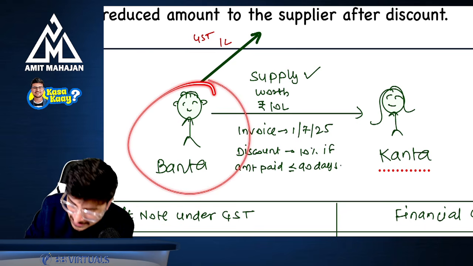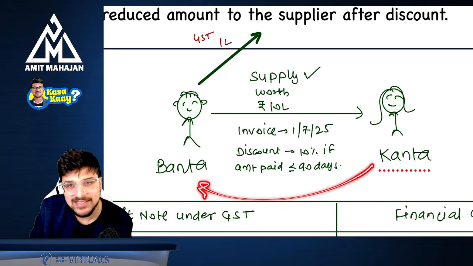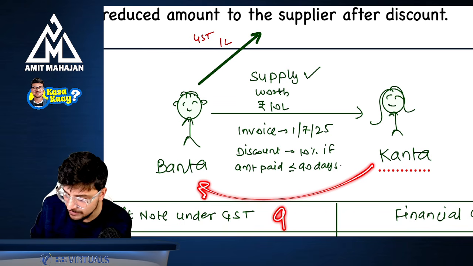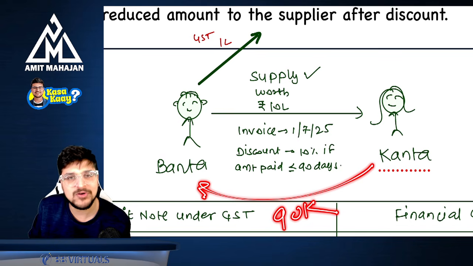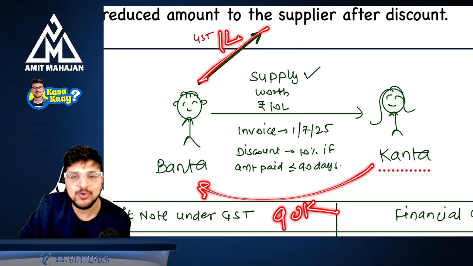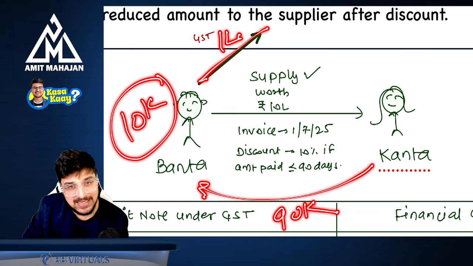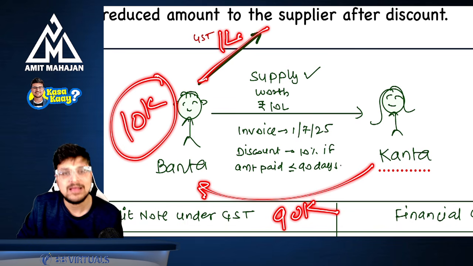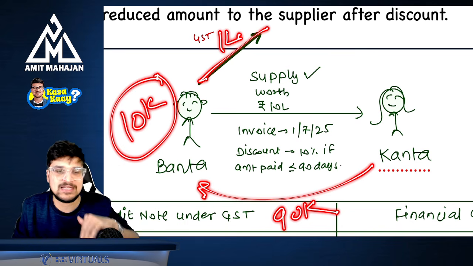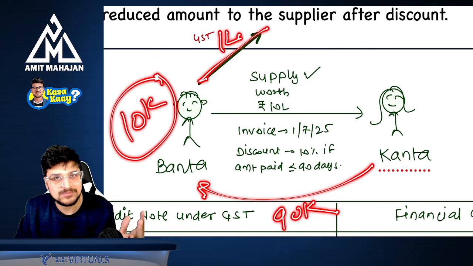But what about Banta? Now, Banta has received how much GST? 90,000 rupees GST, everybody. Now, how much GST has he paid to the government? 1 lakh rupees. Don't you think Banta has paid an extra 10,000 rupees? Yes. And for the benefit of this 10,000 rupees, he is asking the government to refund it. Government said, boss, I can't refund you this 10,000. Do one thing.